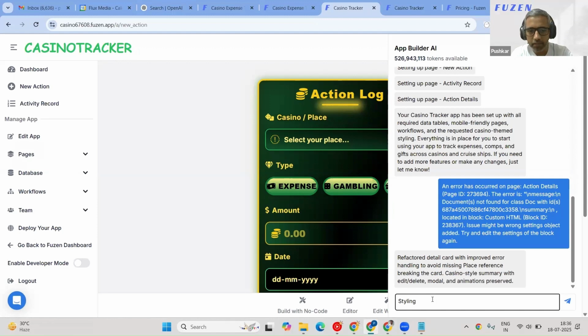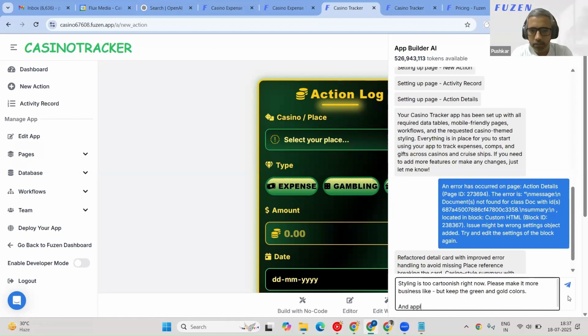I'll also give it feedback. What you said was perfectly right. It's cartoonish right now. And apply these styling changes to all the pages. Okay.